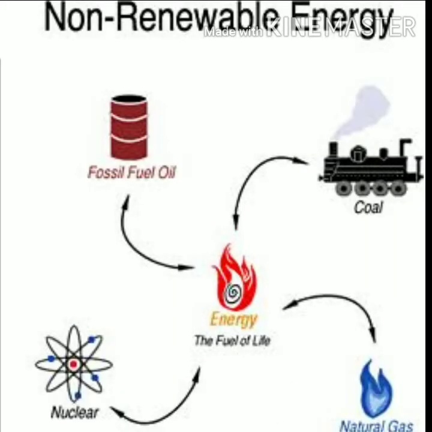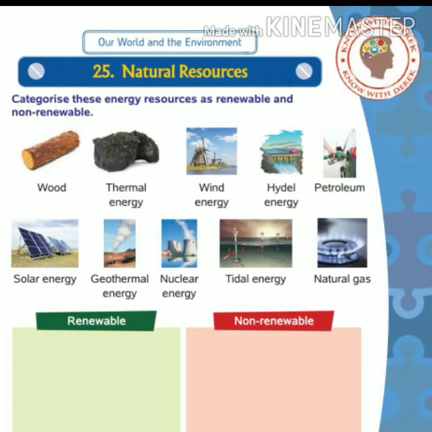Second is non-renewable resources. Some natural resources like coal, petroleum, minerals are very limited and can be exhausted because of overuse. So we must use them judiciously. Now let us complete our chapter. So categorize these energy resources as renewable and non-renewable resources.